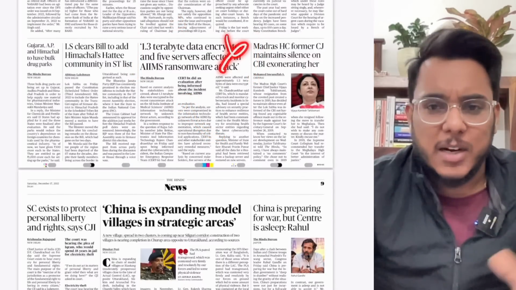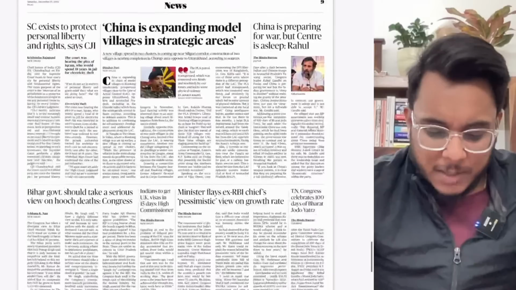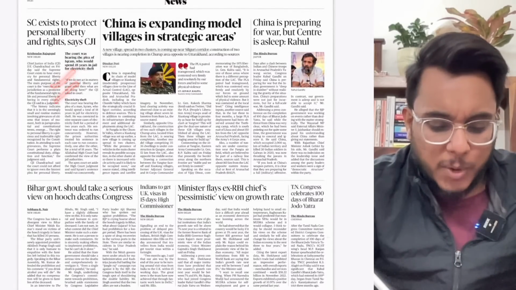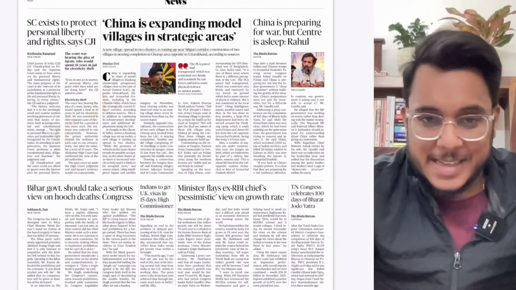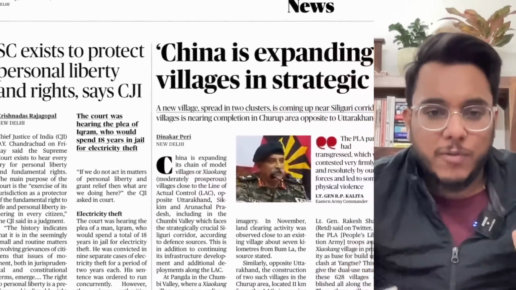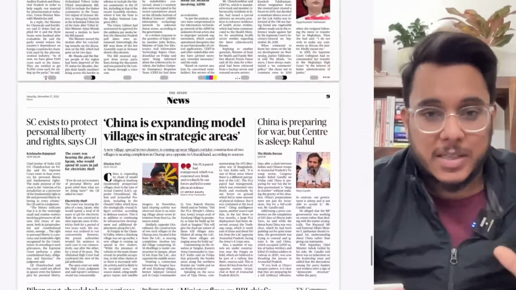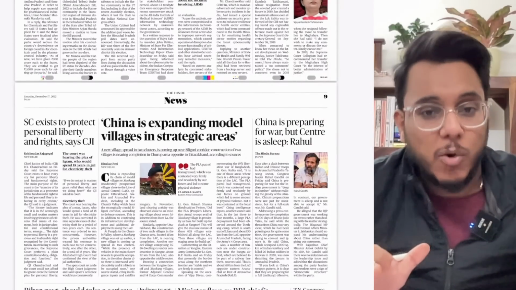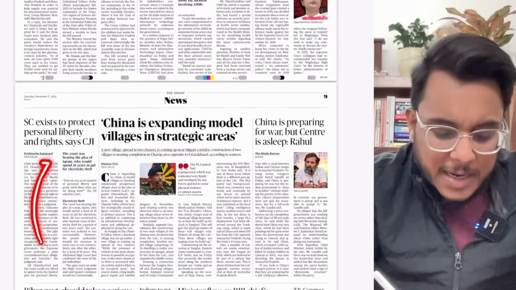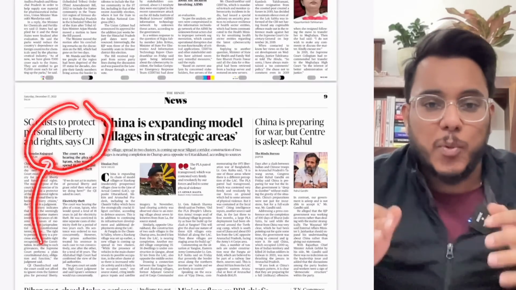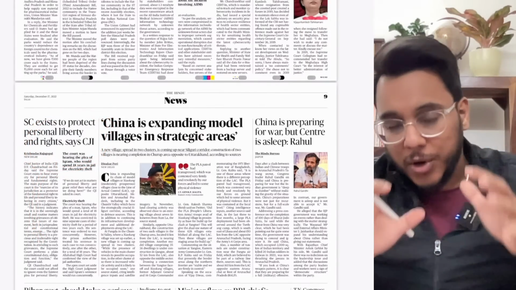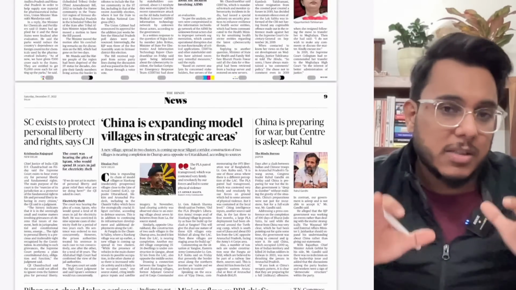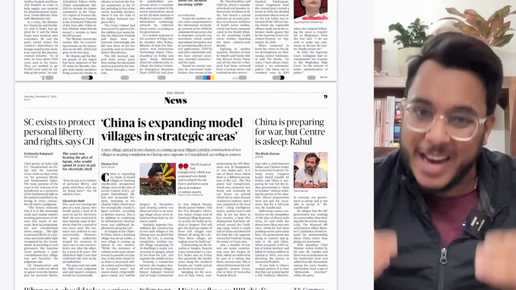You don't need to see too much into the detail. Okay, then further moving on, Supreme Court exists to protect the personal liberty and rights, says Chief Justice of India. So in one of a case that was going on where a person who had stolen some electricity was in the jail for 18 years. So there the Chief Justice of India had said that Supreme Court exists to protect the fundamental rights, to protect the liberty of every citizen, and this is the most important role for which the Supreme Court exists.